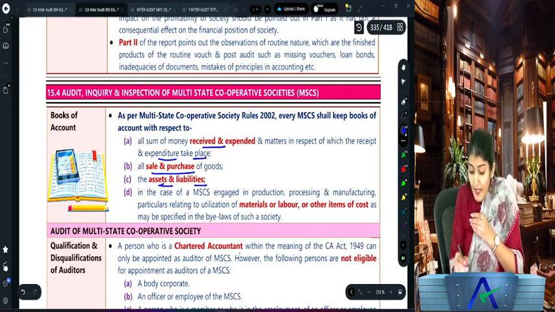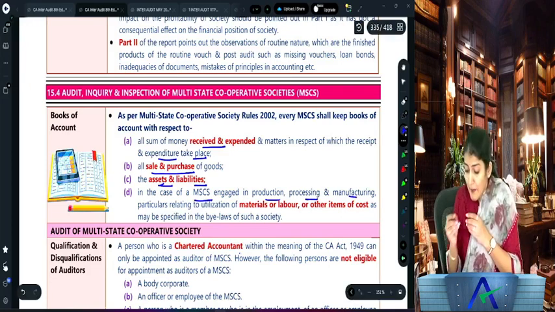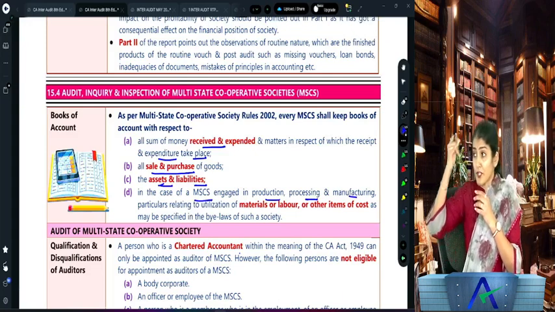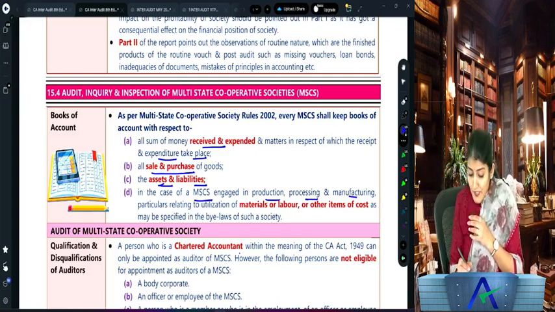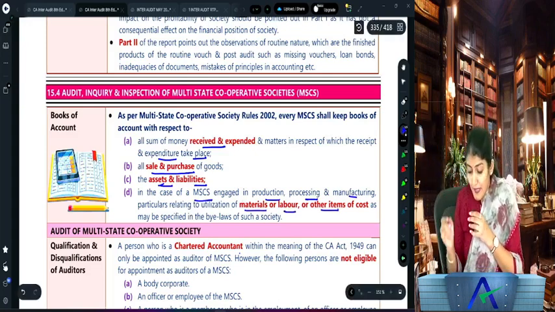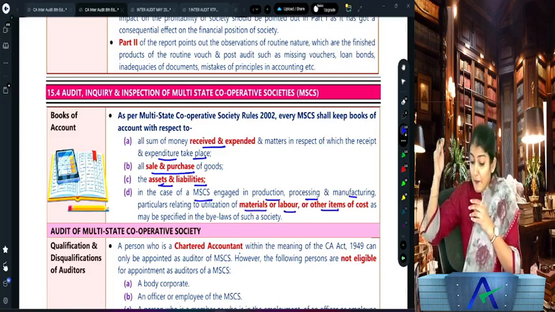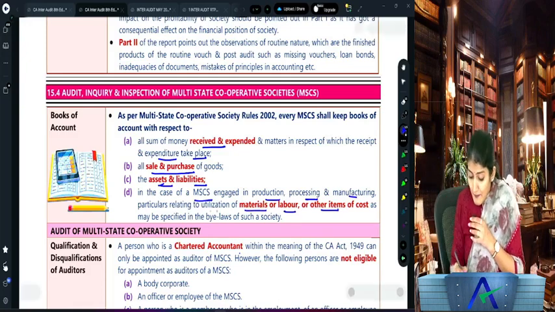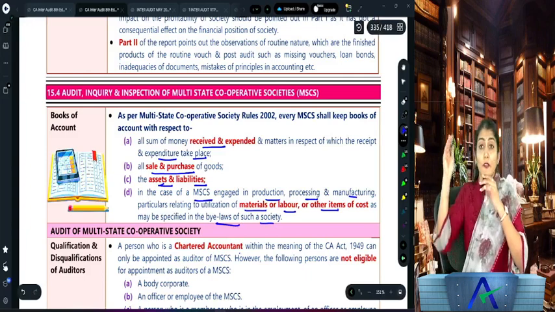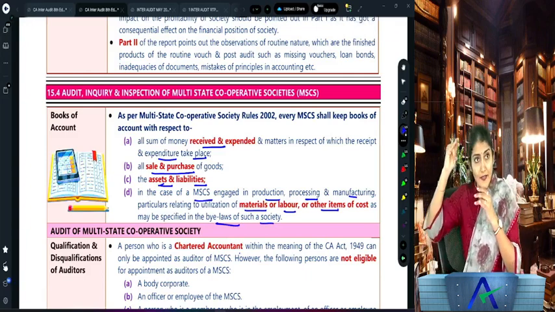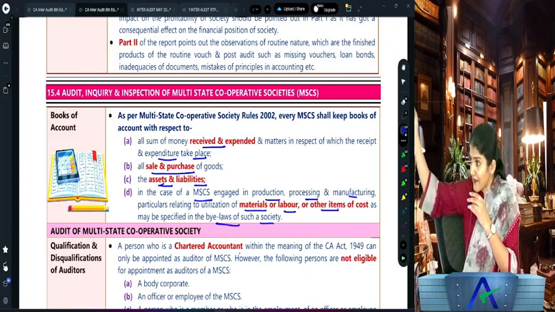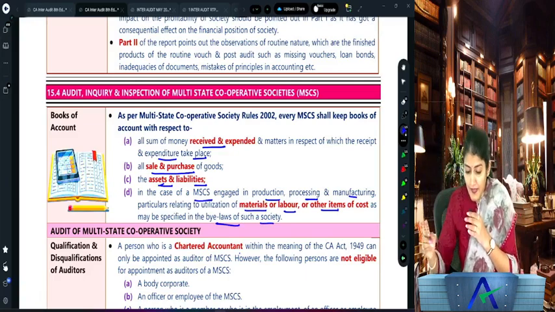And in case if the MSCS is engaged in the PPM, what is PPM? Production, processing or the manufacturing. Then particulars relating to the MLO. What is MLO? Material, labor or the other items of cost as may be specified in the bylaws of such society. Are you getting that? Sums of money received and expended, sales and purchases and the assets and liabilities.